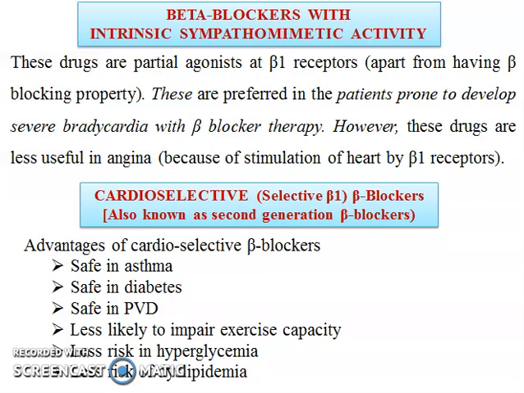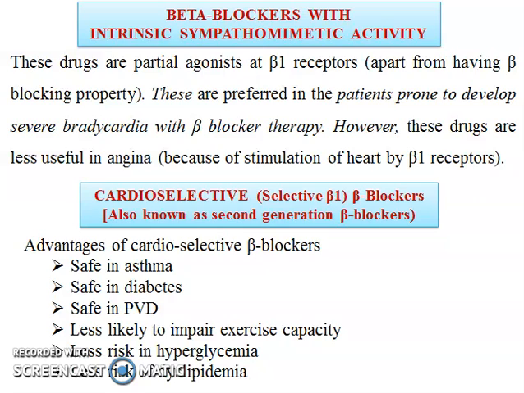Beta blockers with intrinsic sympathomimetic activity are partial agonists at beta 1 receptors, apart from having beta blocking property. These are preferred in patients who are prone to develop severe bradycardia with beta blocker therapy. However, these drugs are less useful in angina because of stimulation of the heart by beta 1 receptors.